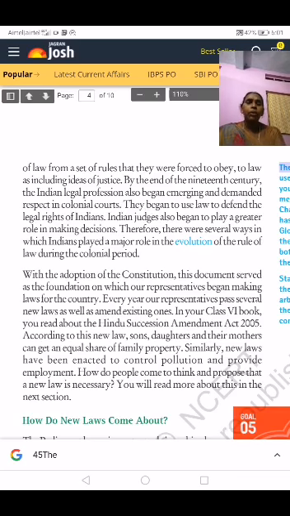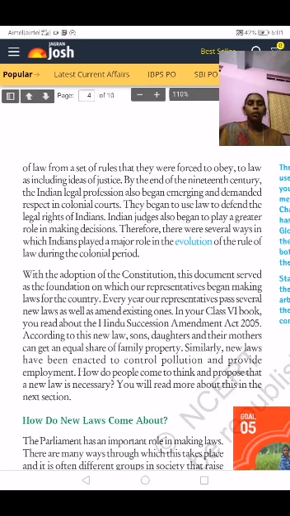These people started strikes, rallies, and boycotts. Boycott means they did not buy British goods. All this the Indian people did, and they started to fight for their rights. Everyone should get equal rights, and everyone should get equal justice before the law. Indian judges also began to play a greater role in making decisions. Even the educated Indian people started to make rules and regulations.